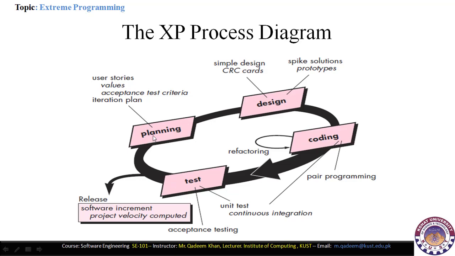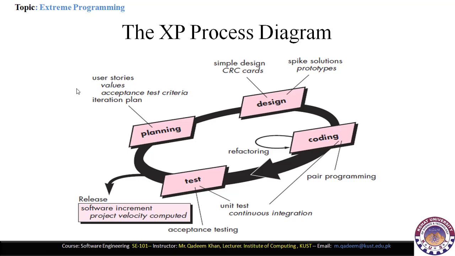First we have planning. In planning we take the user stories, values, acceptance test criteria, and the iteration plan to develop the plan. This is the responsibility of the project manager. The project manager is responsible for eliciting all sorts of requirements from the customers.